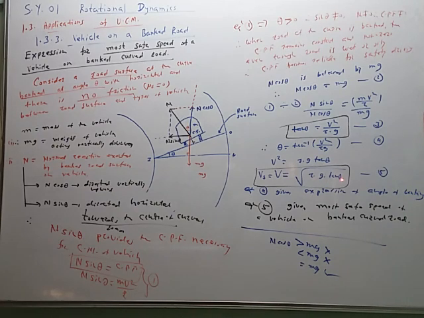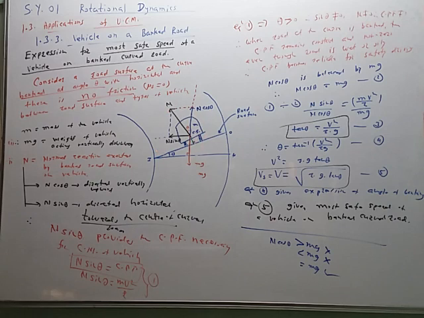So for a given road banked at an angle theta, and for a given radius of curvature of the curved road, this V is decided by using equation 5. So boards are used indicating this most safe speed in the ghats where the roads are curved. We know the angle of banking theta by construction technology. We know the radius of curvature from the geographical department. So by substituting these values, we can decide the maximum speed limit, and that speed limit is displayed on the board like this.